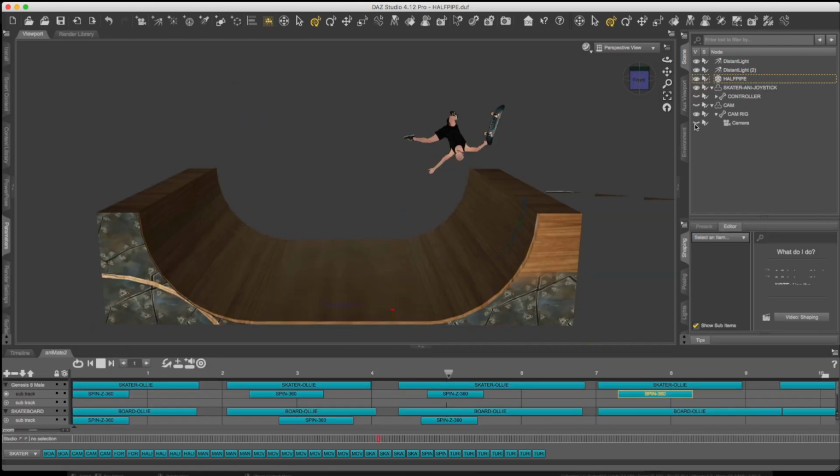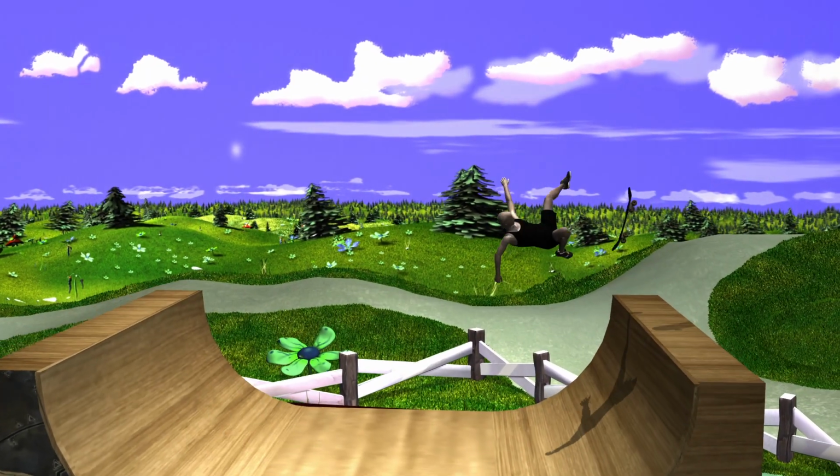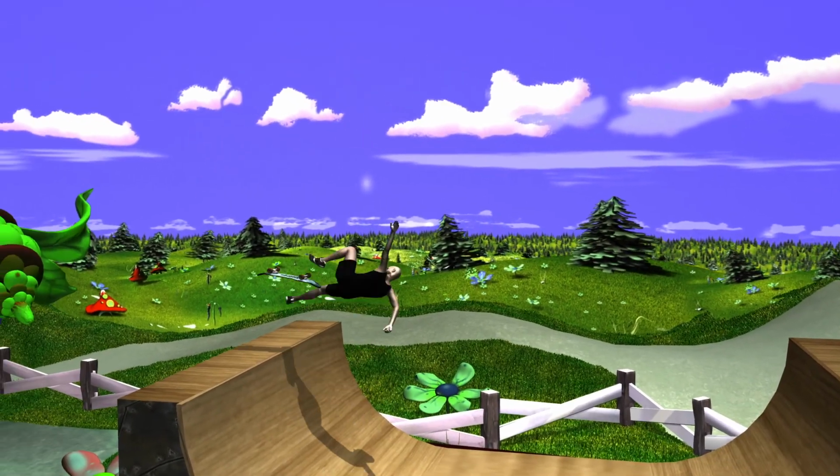Then I thought, wait a minute, my previous tutorial about parallaxing in DAZ and Blender would look wicked with this as he goes back and forth and seeing the treetops come in and out of view. Let's try that. And would you look at that? Jack has actually turned pro, baby.